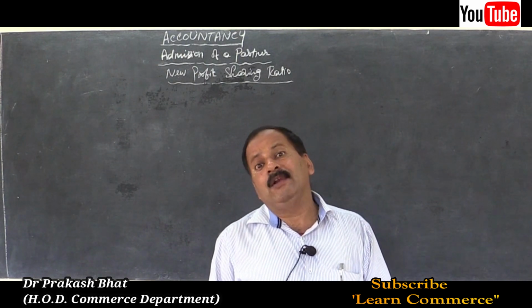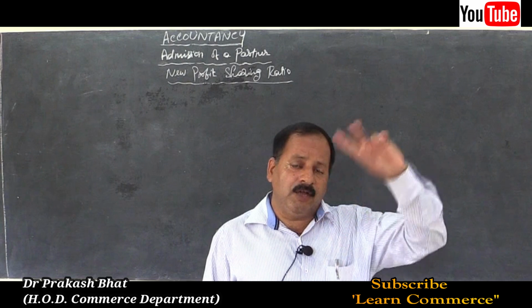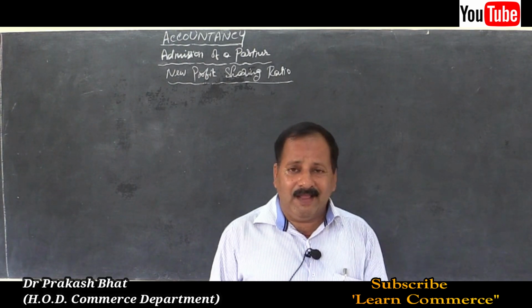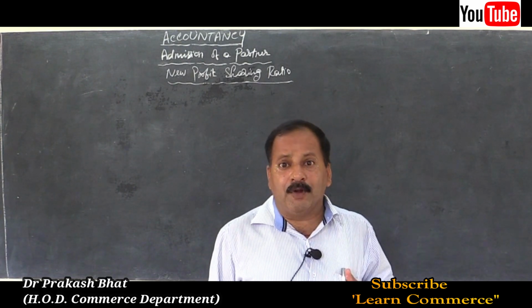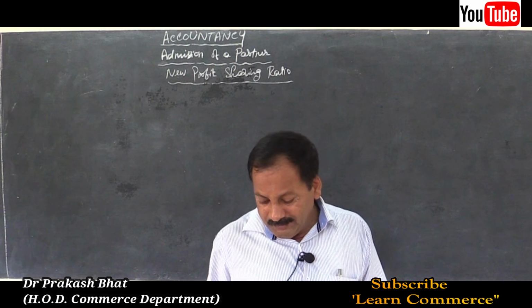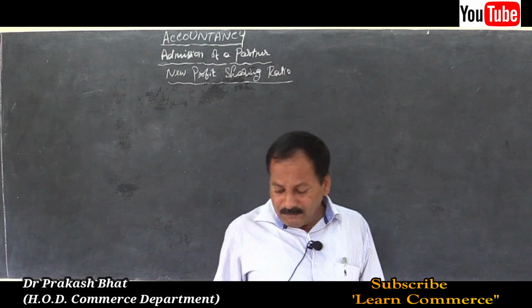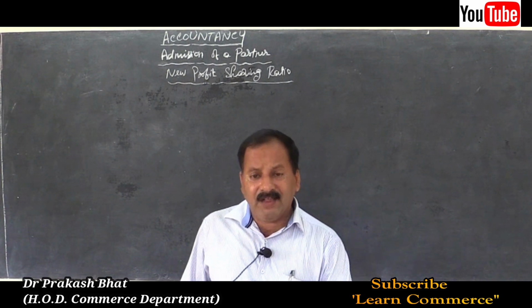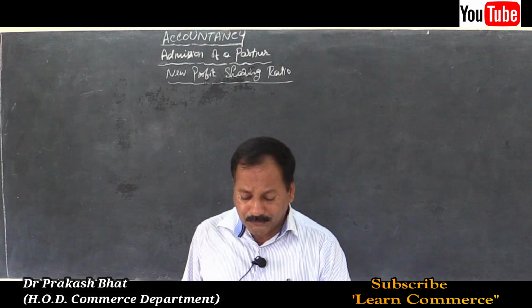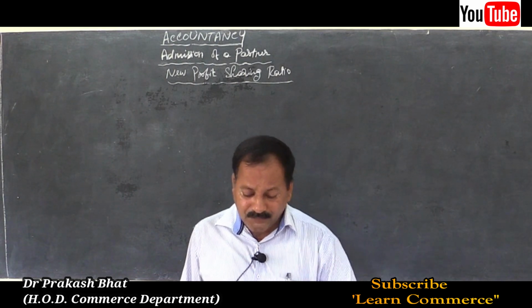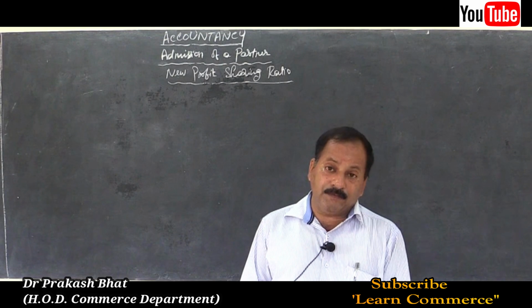You have to calculate the sacrifice ratio, then you have to arrive at the new profit sharing ratio. Now, let us solve the problem. First, before arriving at the new profit sharing ratio, we have to calculate the sacrifice ratio.